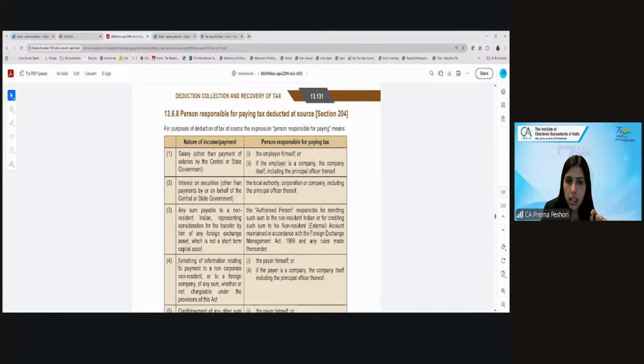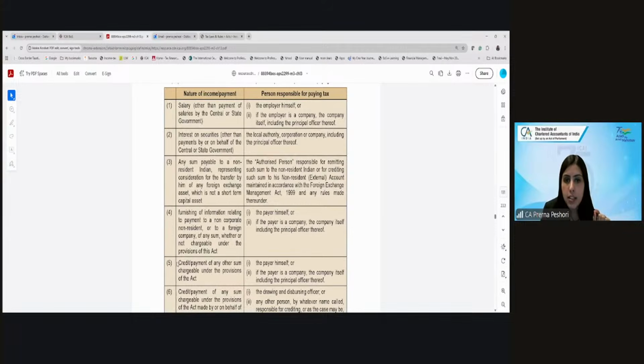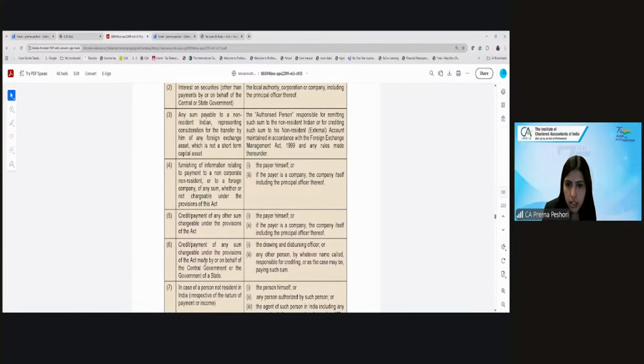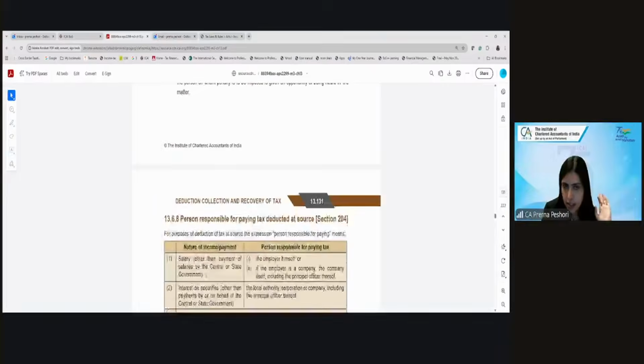For furnishing of information relating to a payment to a non-resident or to a foreign company, any payer. Any other sum, the payer. So these are the persons responsible for deducting the tax.